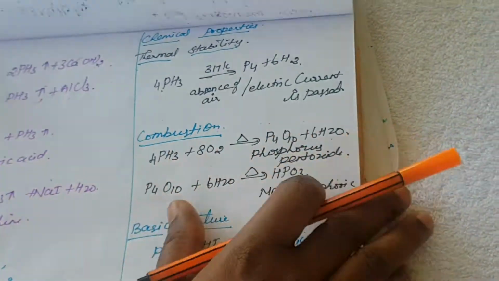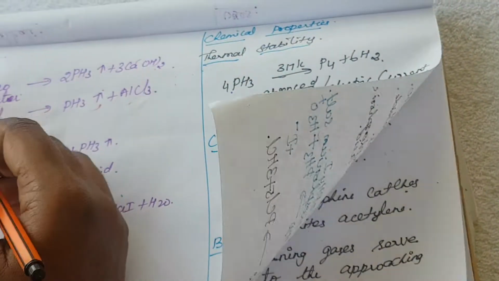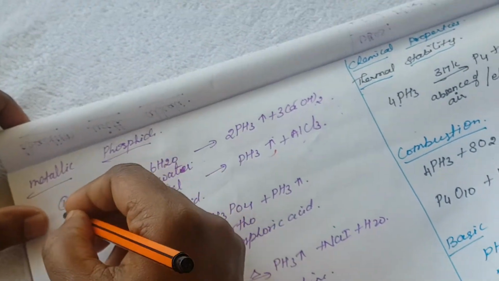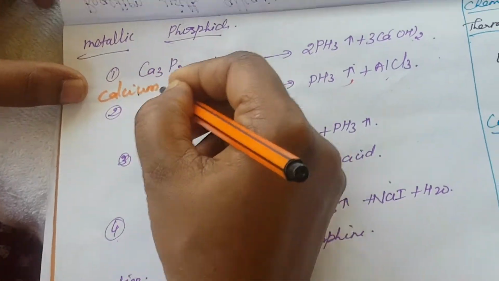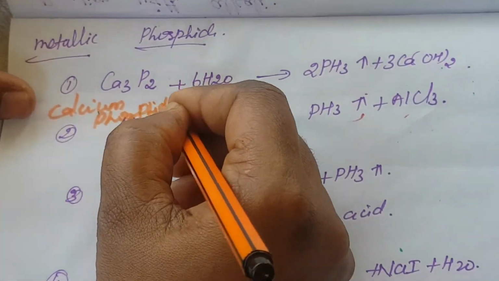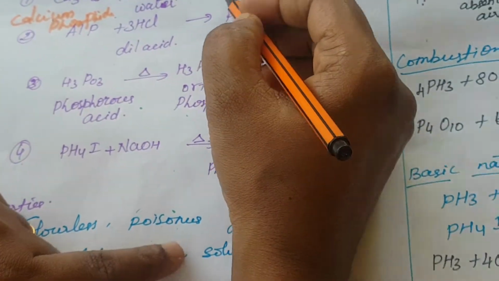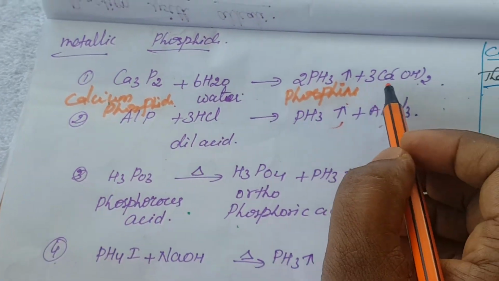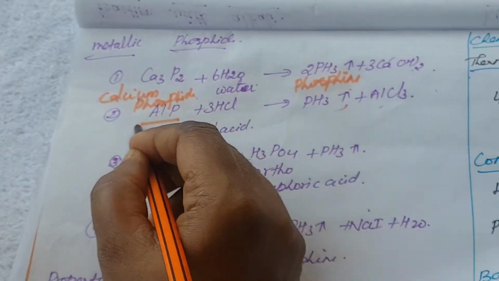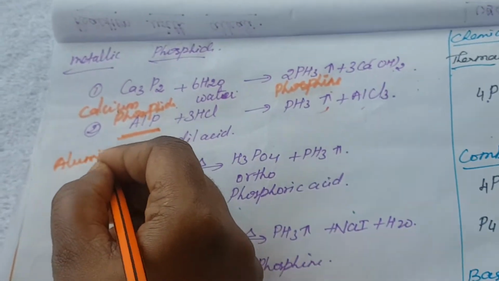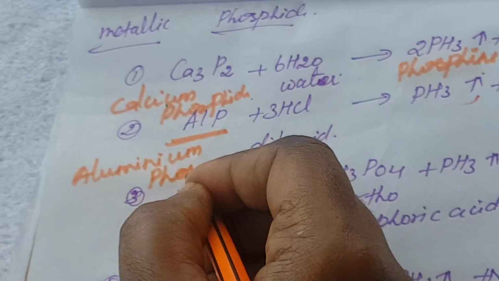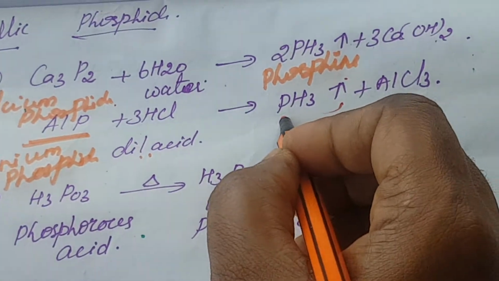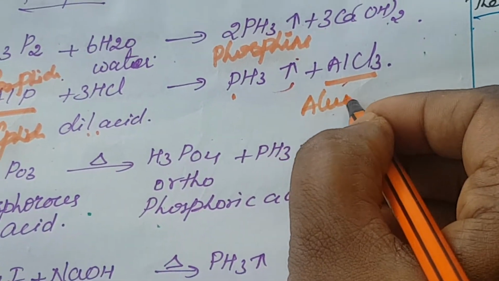Another method uses metallic phosphides. How do they react? A metal phosphide reacts to form phosphine. First one is calcium phosphide. Calcium phosphide and water form phosphine plus calcium hydroxide. Again another metal: aluminium phosphide. It also reacts with dilute acid to form phosphine and aluminium chloride.